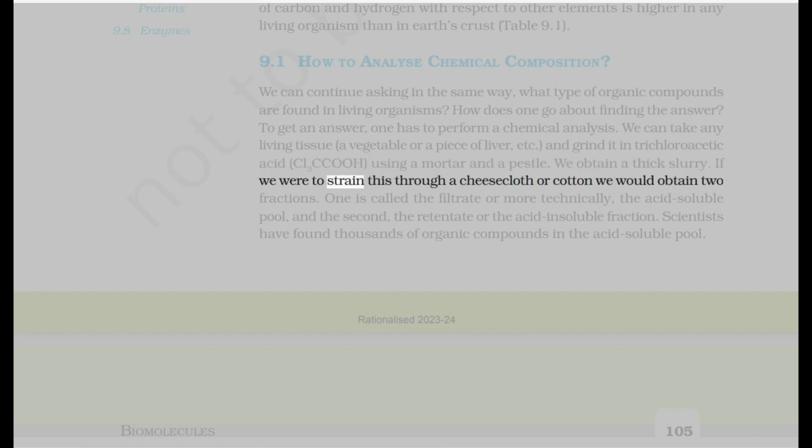If we were to strain this through a cheesecloth or cotton, we would obtain two fractions. One is called the filtrate, or more technically, the acid-soluble pool, and the second, the retentate or the acid-insoluble fraction. Scientists have found thousands of organic compounds in the acid-soluble pool.